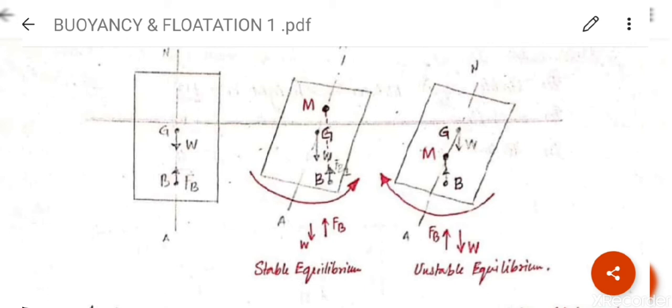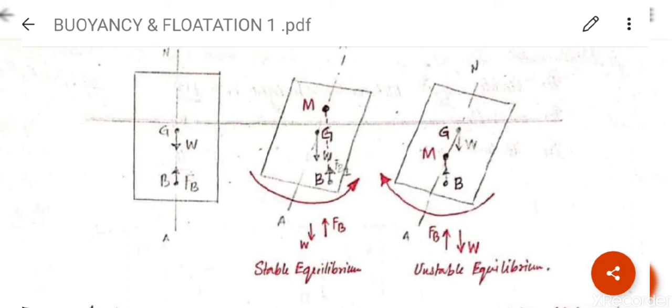अगर बॉडी को मैंने रोटेट किया, so center of buoyancy will also shift in rightward direction. See the diagram. Here B is in rightward direction or right side. This new buoyant force will pass through and cut the neutral axis of the body.